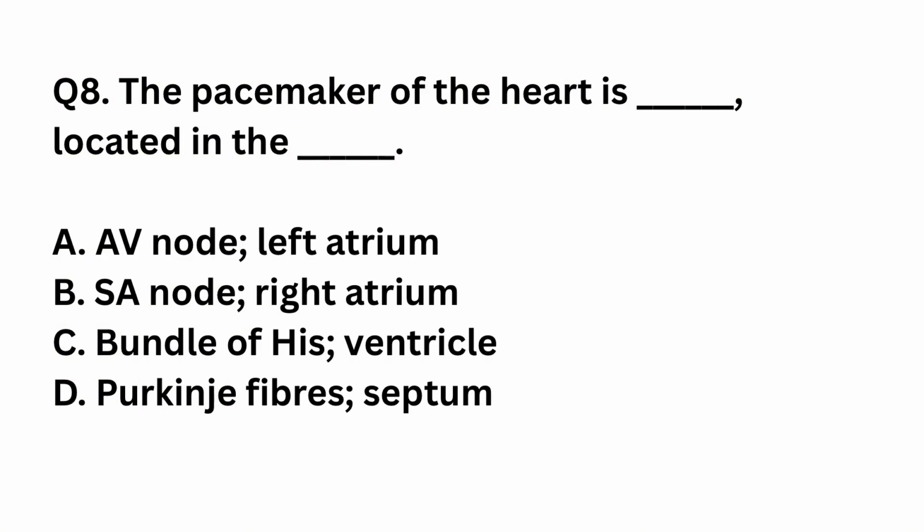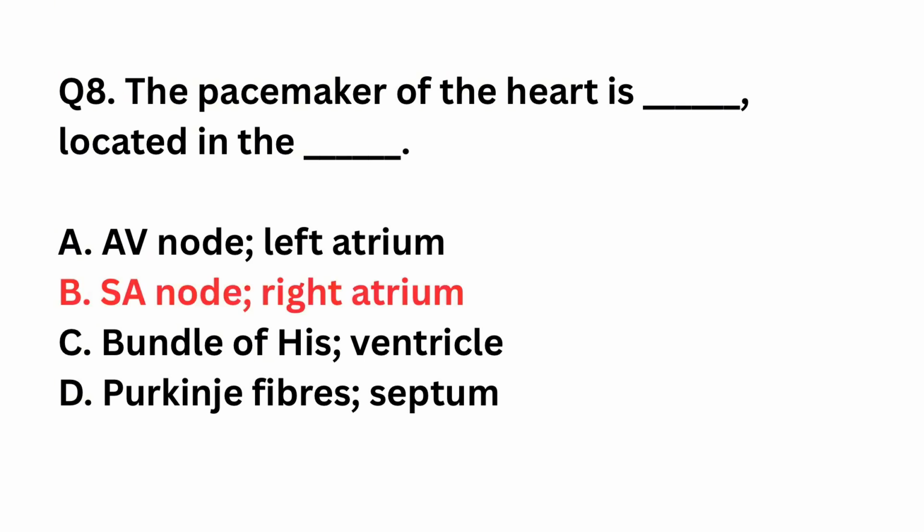Question number 8. The pacemaker of the heart is dash located in the dash. Atrioventricular node, left atrium. Sinoatrial node, right atrium. Bundle of His, ventricle. Purkinje fibers, septum. The right answer is option B, sinoatrial node, right atrium. Sinoatrial node initiates the heartbeat. It is located in the right atrium and sets the rhythm of the heart.